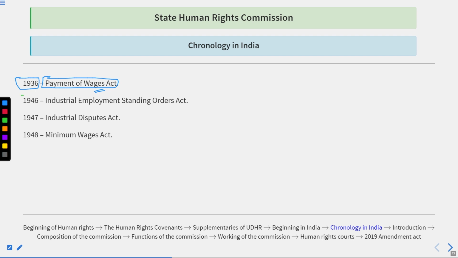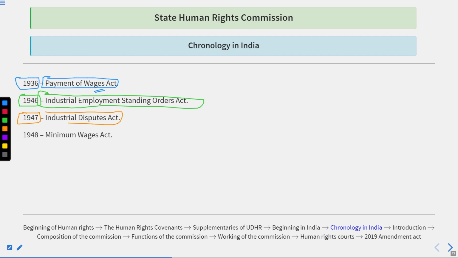After this, in 1946, there was the Industrial Employment Standing Orders. Okay, if someone is to be employed in some industry, then there must be some formal employment. There must be some rights for the employee. There must be some prescribed standards on which the person could be working in the industry. After this, in 1947, there was the Industrial Disputes Act.